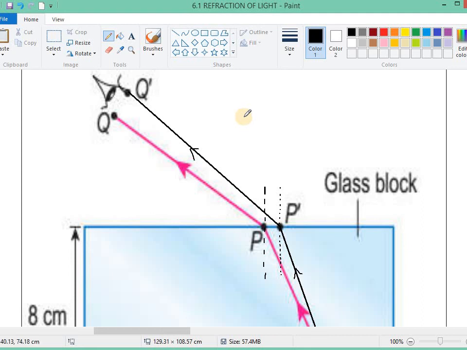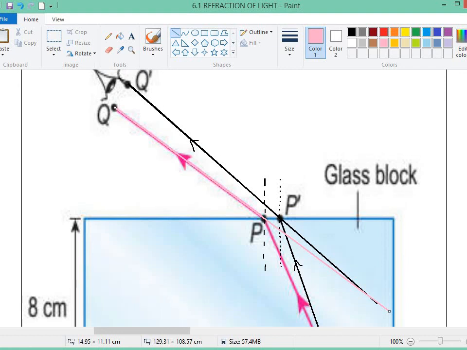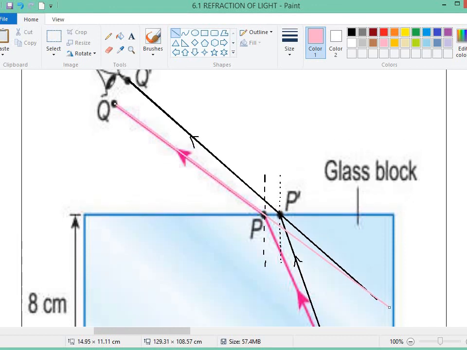So when the light bends and goes into our eyes, from the point of view of the observer, it looks like the light comes from here.